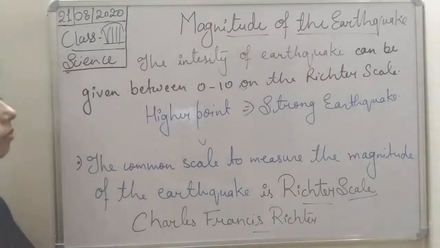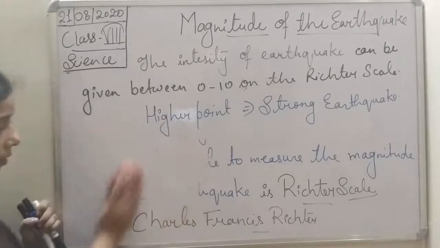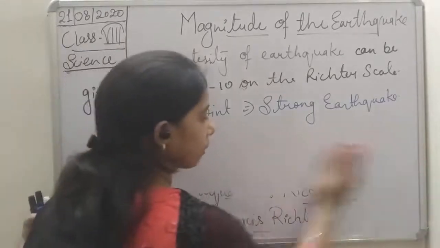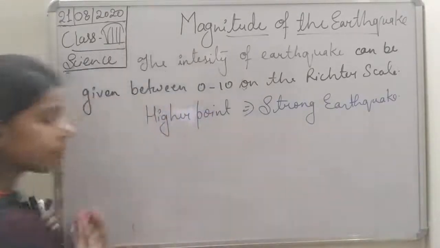Now you see here, students, how can we understand that this is a strong earthquake on the Richter scale, or this one is the mild one?